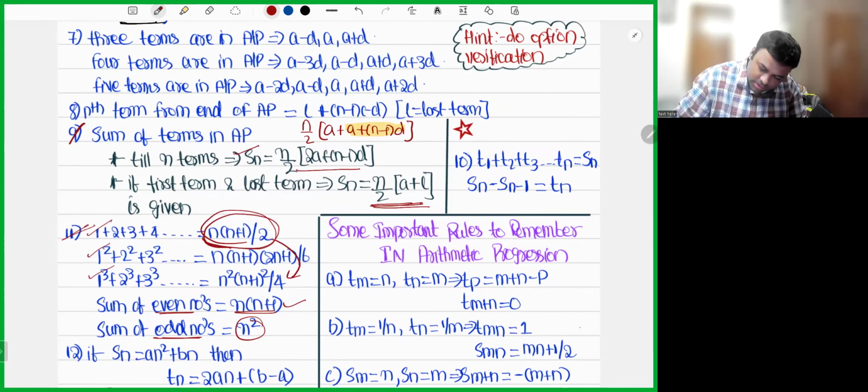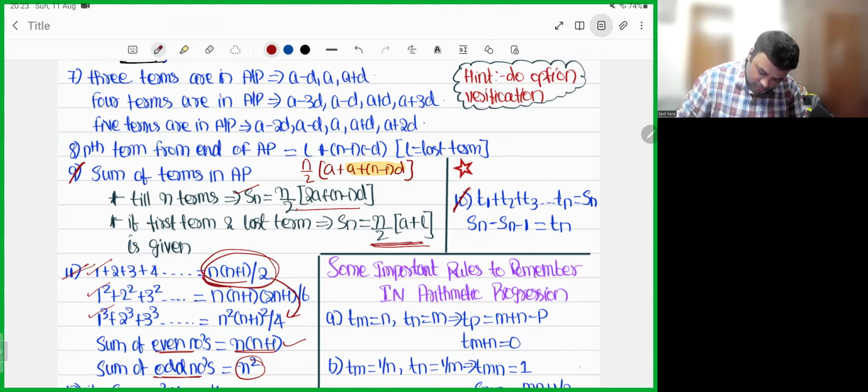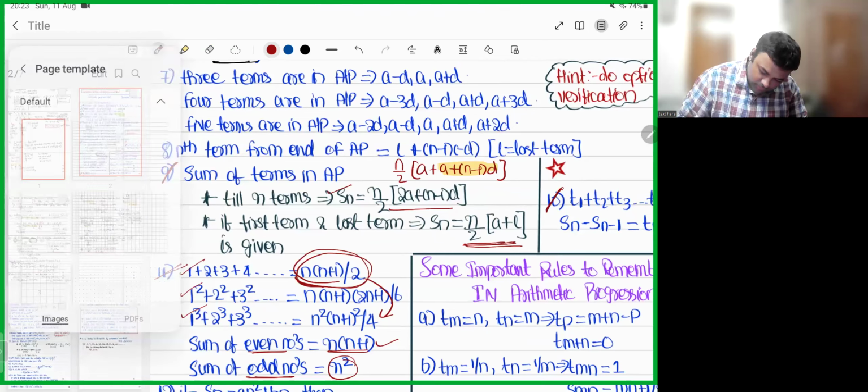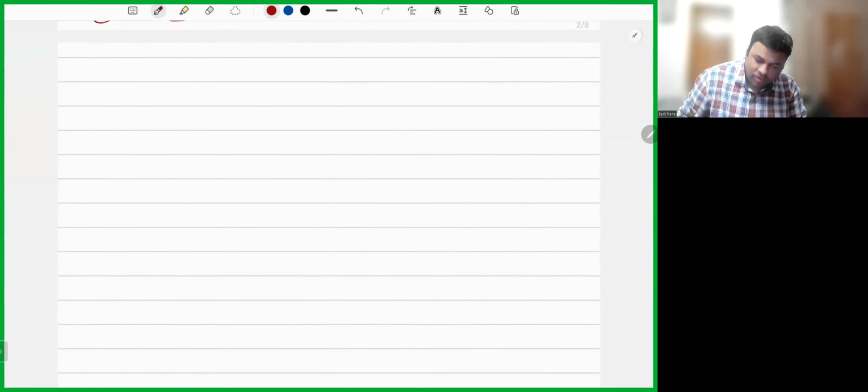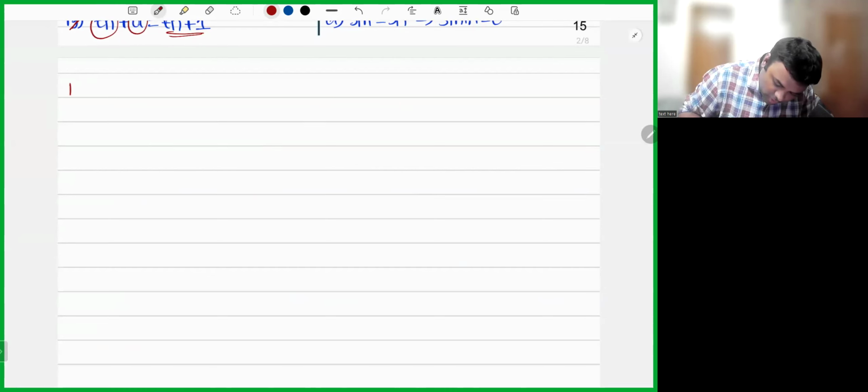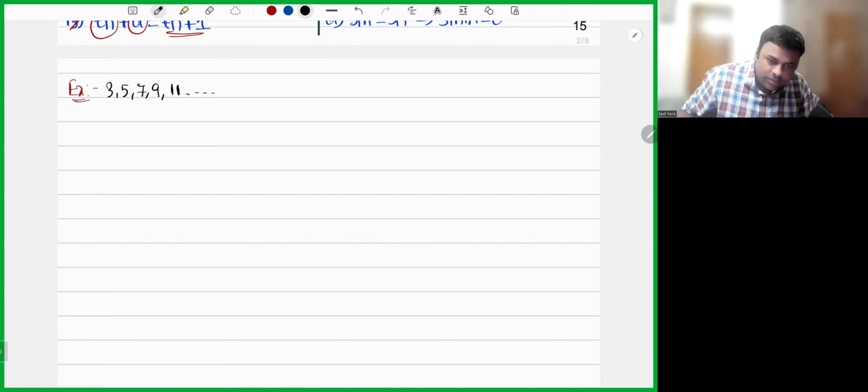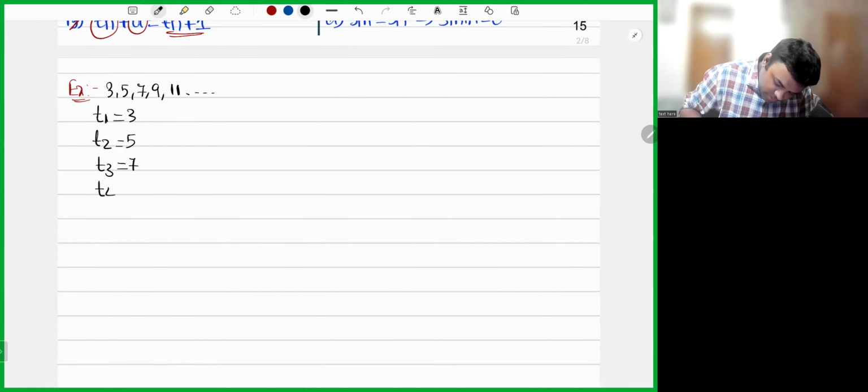Now, 10th point. See, this 10th point is an important point. I am having a progression somewhat like this. Okay. I am having progression as 3, 5, 7, 9, 11, so on. What is the first term here? Obviously, sir, 3. What is the second term? 5. What is the third term? 7. What is the fourth term? 9. What is the fifth term? 11. Perfect.